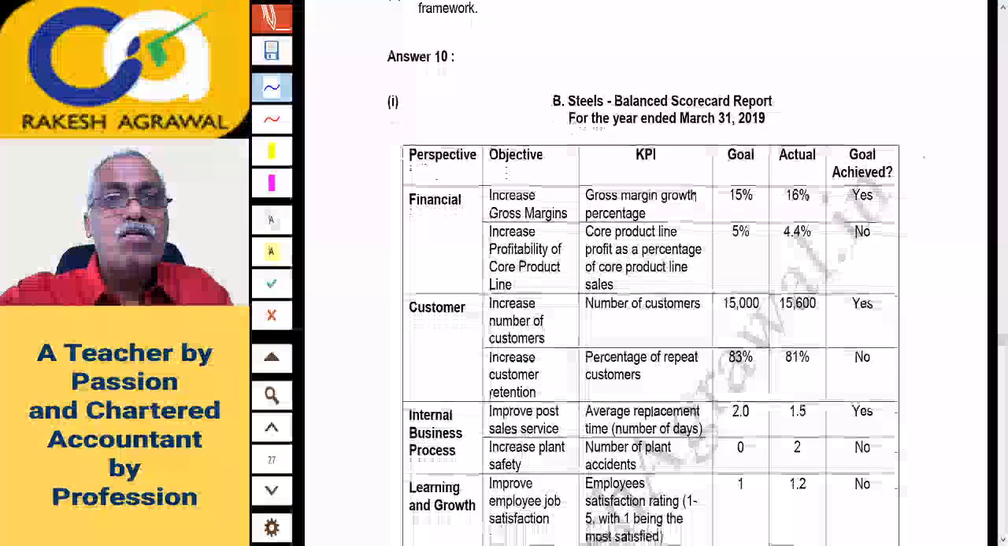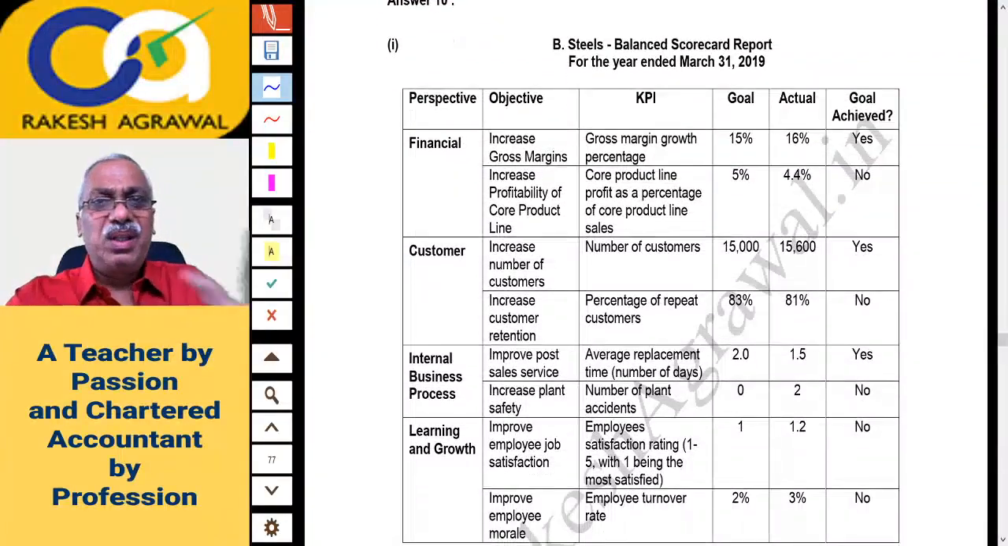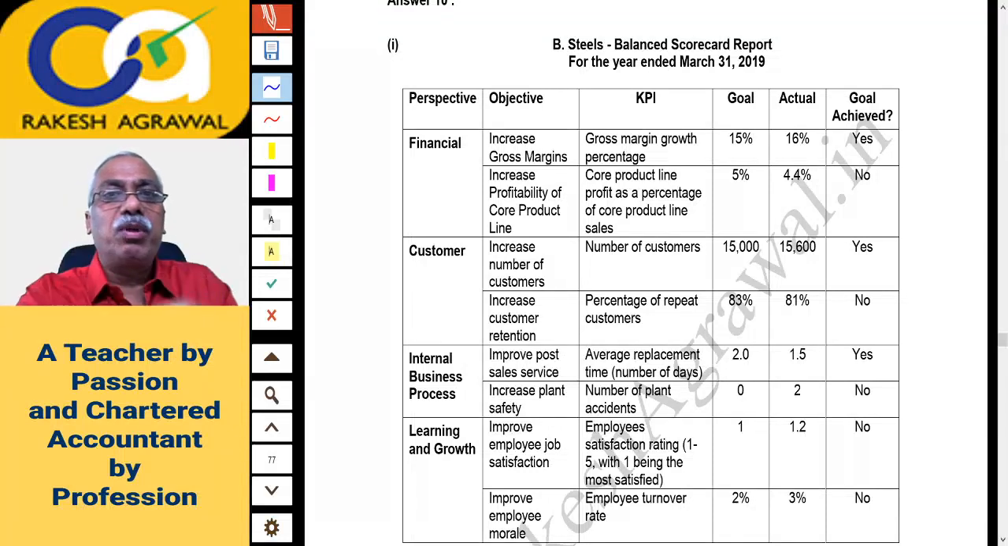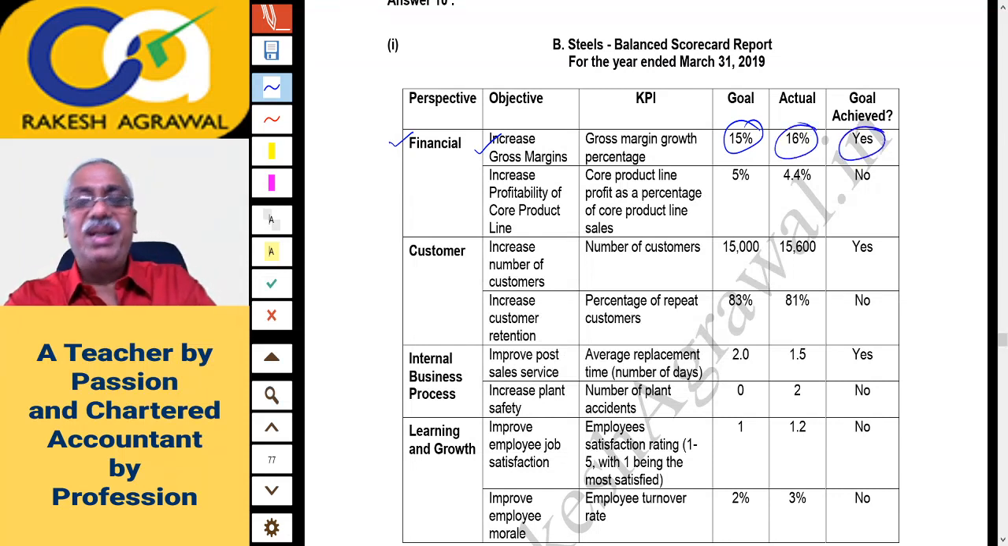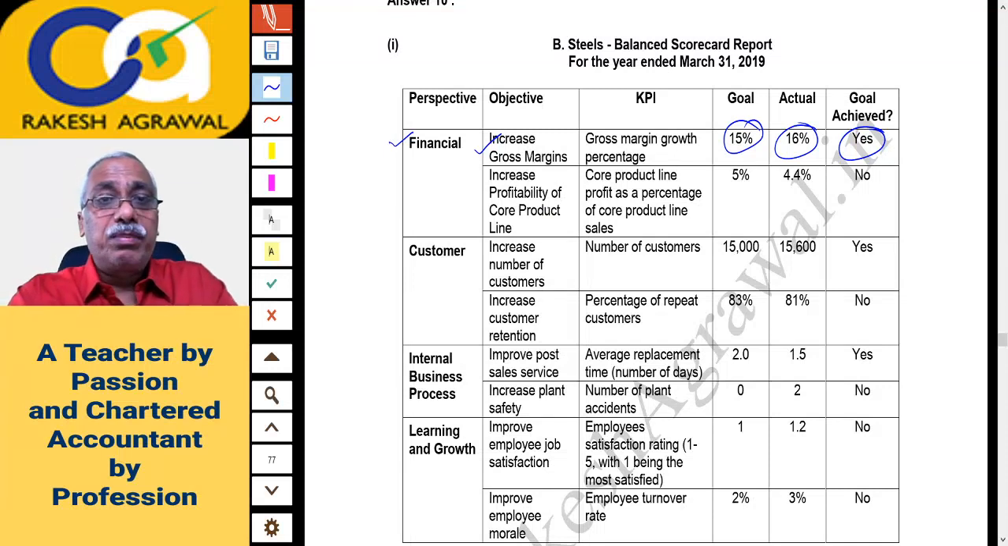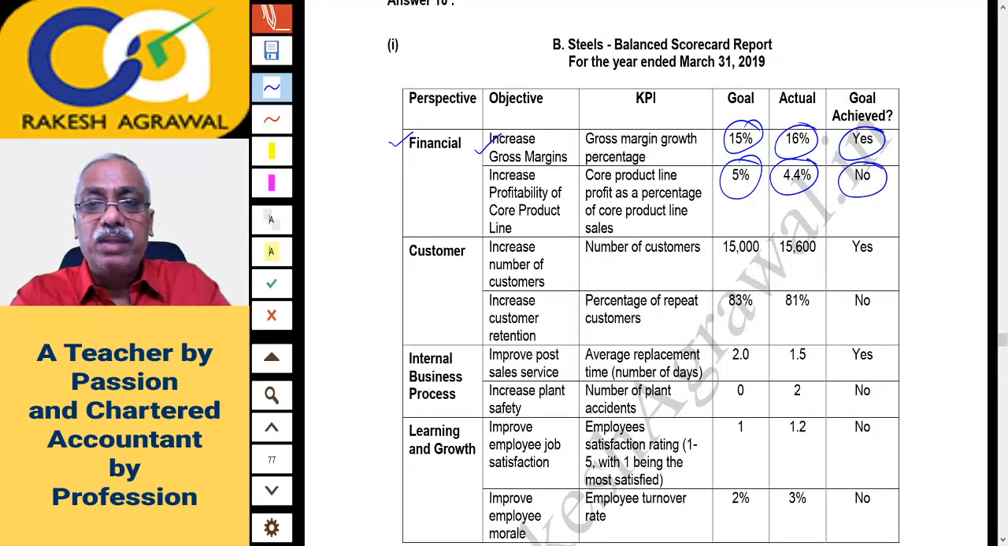Let us check here. Though it's a little theory type of question, you have to use the concept of balance scorecard. Financial perspective, objective is increasing gross margin sales. KPI, gross margin growth percentage, goal 15, actual 16. So you are able to achieve the goal. Yes, your performance is better. Increase profitability of core product line: KPI was core product line profit as a percentage of core product line sales, profit ratio to sales. Expected was 5%, but actual is lower. Profit lower is not good. So goal is achieved? No, and so on.